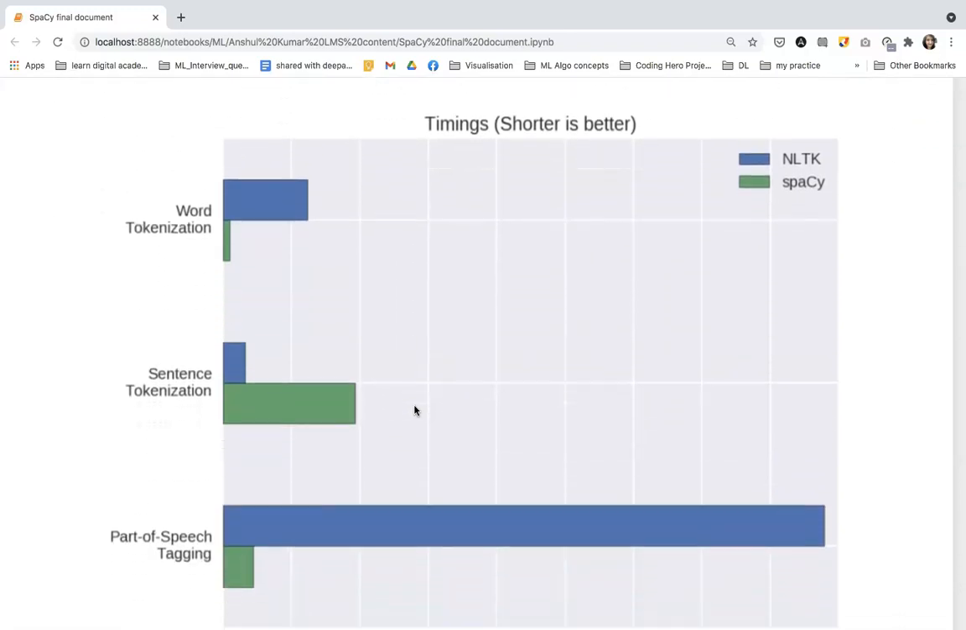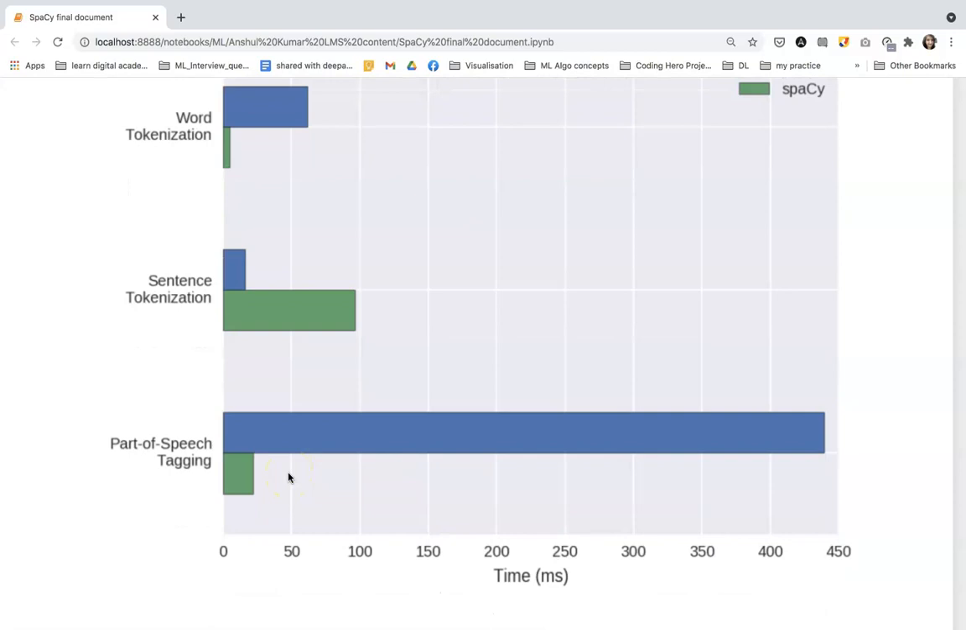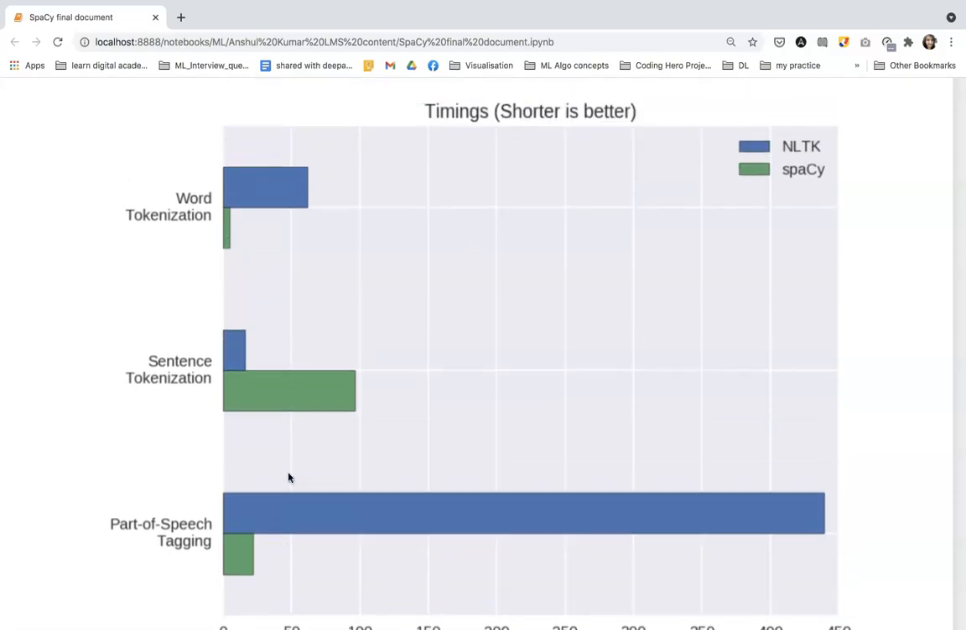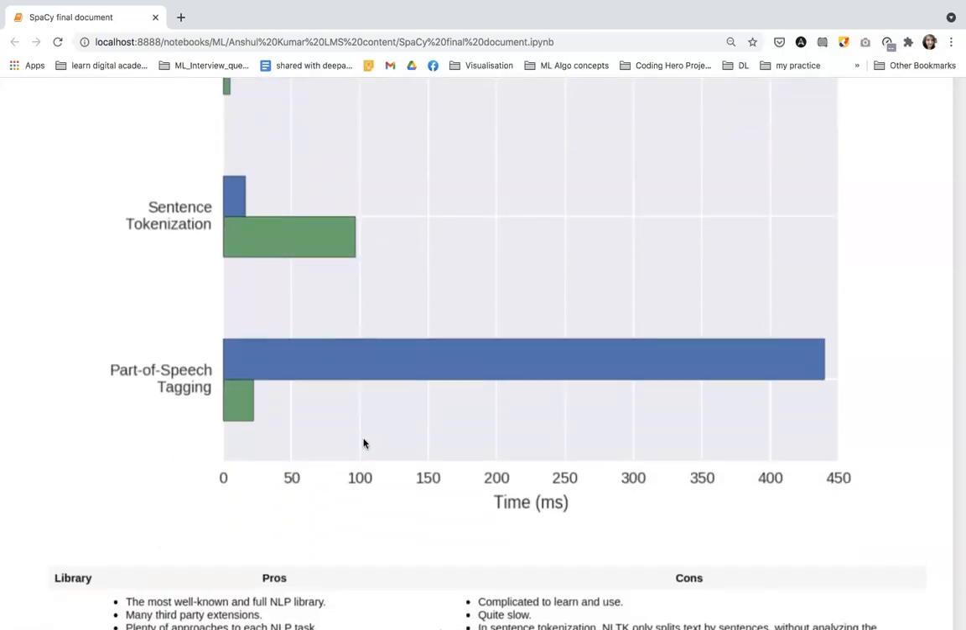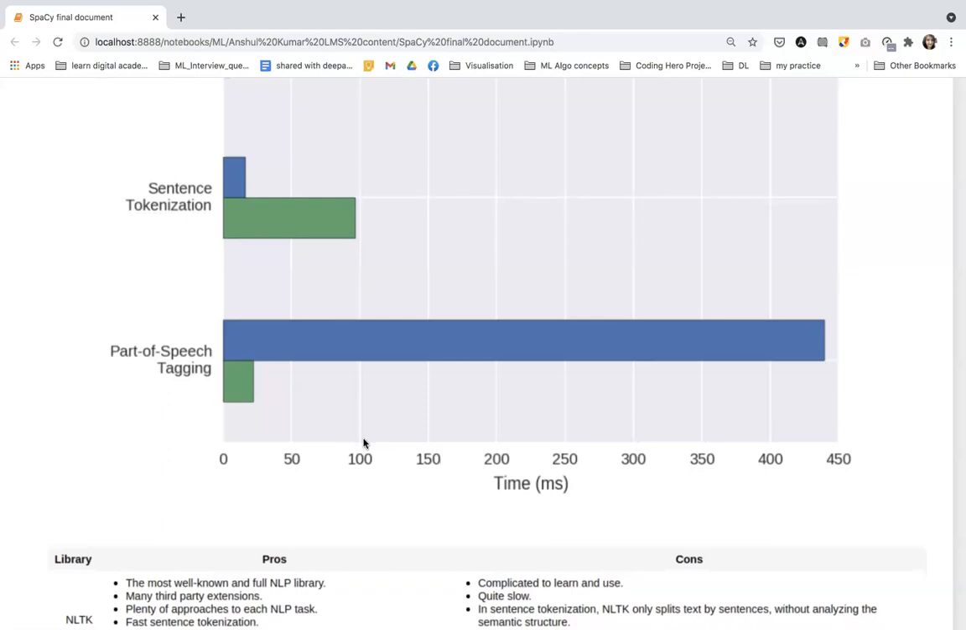Furthermore, you can see over this diagram the timings. According to the timing, NLTK takes more time for word tokenization as compared to spaCy. Then if we look at sentence tokenization, spaCy takes more time as compared to NLTK. Now again we look at part of speech tagging. So NLTK takes a large time as compared to spaCy. So these were some differences between them both.